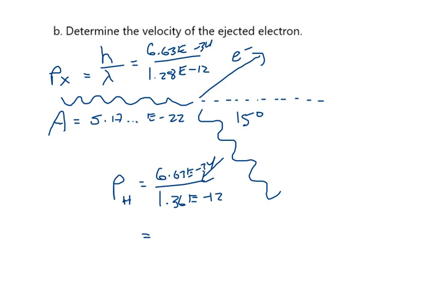So 6.63 e minus 34 divided by this number here. I calculated this hypotenuse momentum to be 4.865, etc., e minus 22. But I want to make a note that it is on the hypotenuse. Why don't I call that letter B, just so that I keep things clear. So that's now stored as letter B.